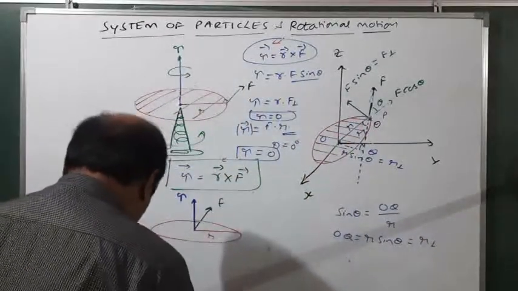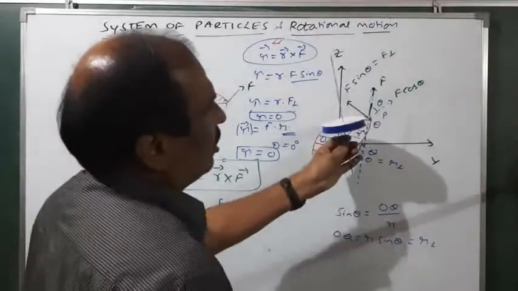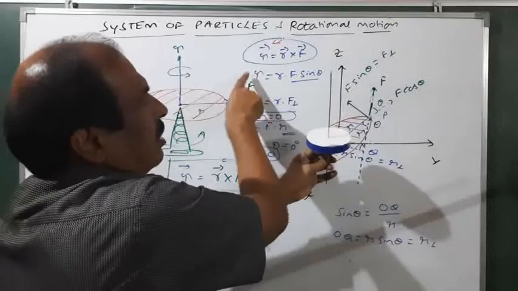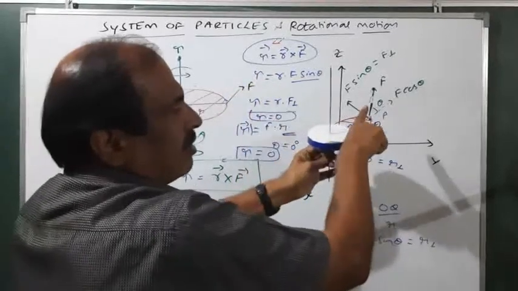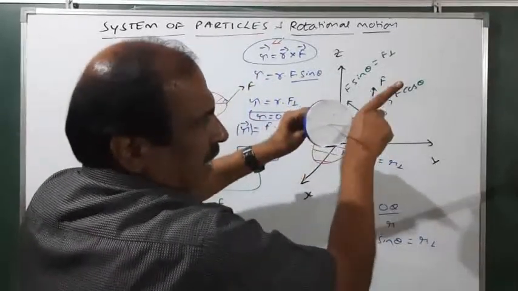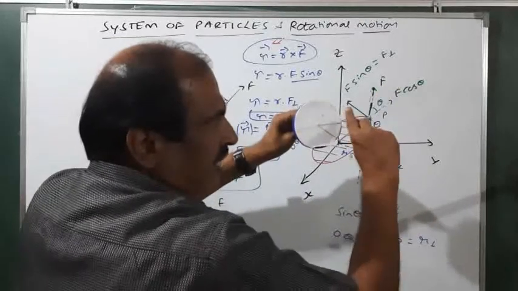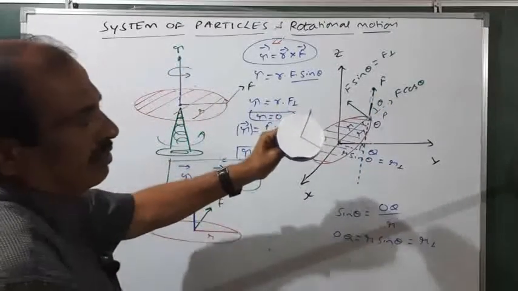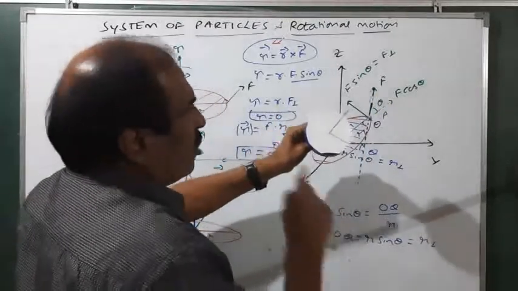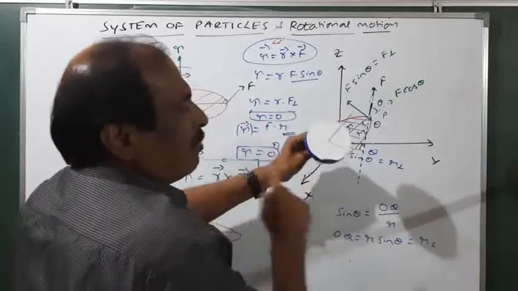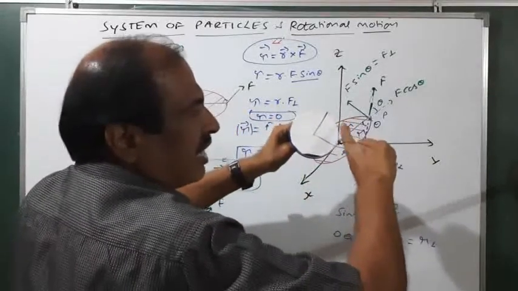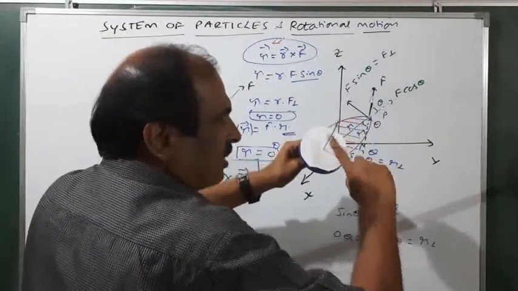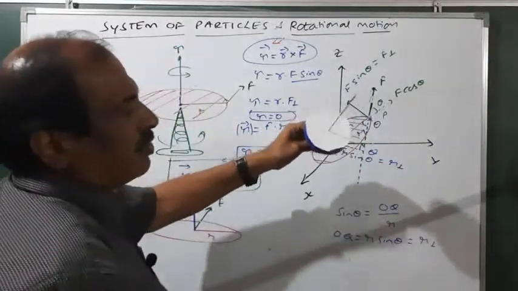So you see, for this one, if the force acts at an angle theta, then tau equals RF sin theta. The torque vanishes when theta is equal to 0, or the force is acting along the radius. Suppose the same force acts at the center, then r becomes 0, then also torque becomes 0.